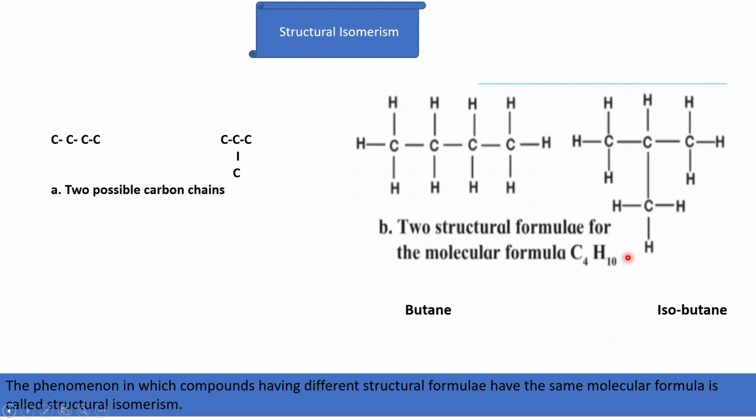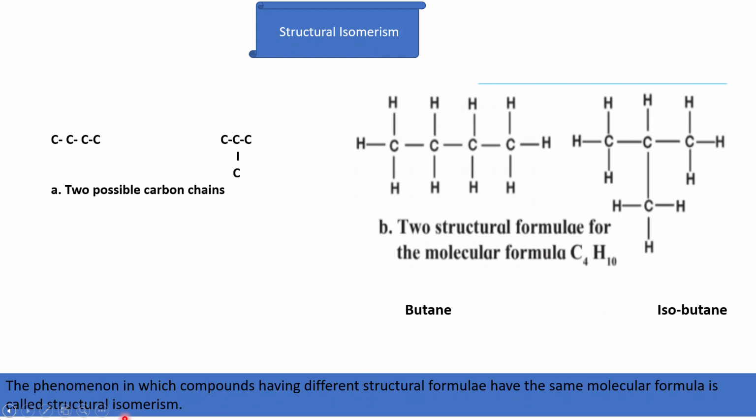This compound is called isobutane. Thus, we find that the molecular formula of butane and isobutane is the same, which is C4H10. Thus, butane and isobutane have the same molecular formula but different structural formulae.